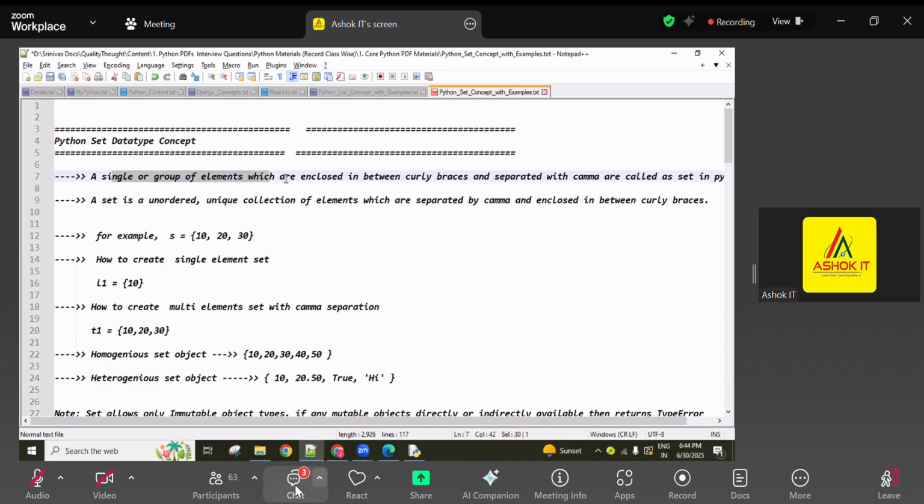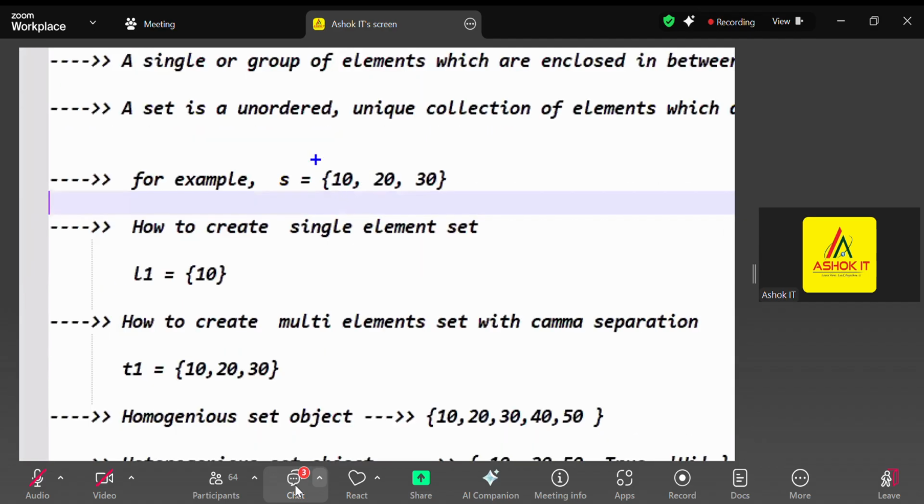First of all, set definition, guys. A single or group of elements which are enclosed in between curly braces. Tuple means parentheses, list means square brackets, set means curly braces, remember. A single or group of elements enclosed in curly braces and separated with commas is called a set in Python. And a set is an unordered unique collection of elements.